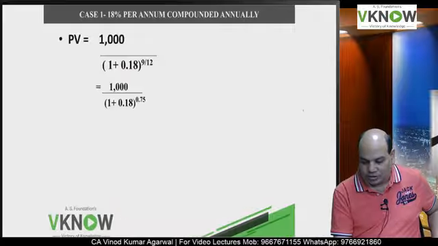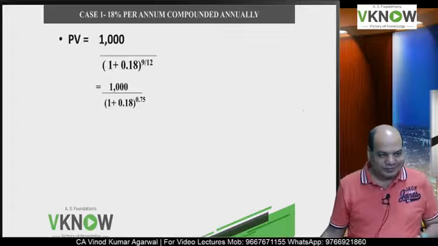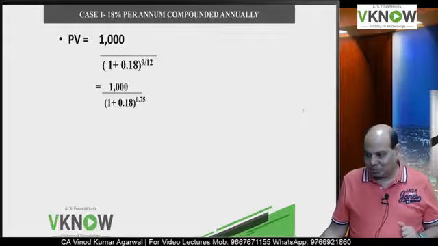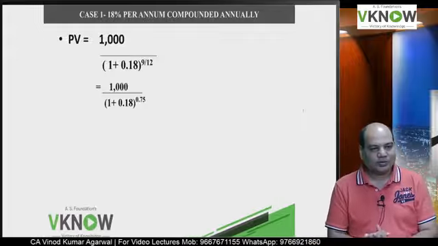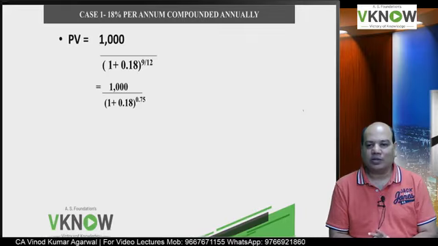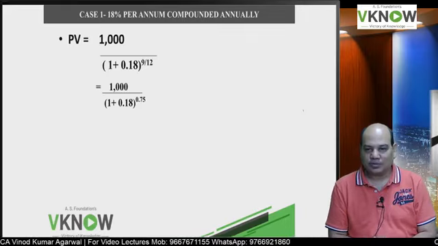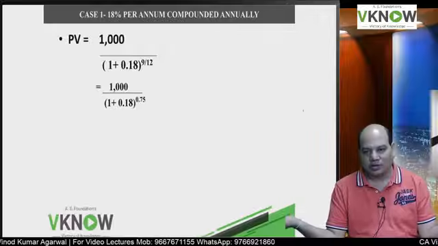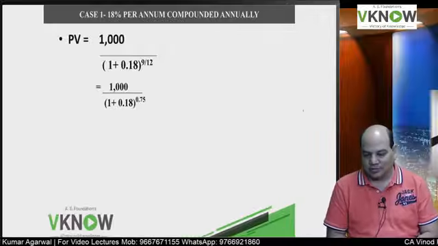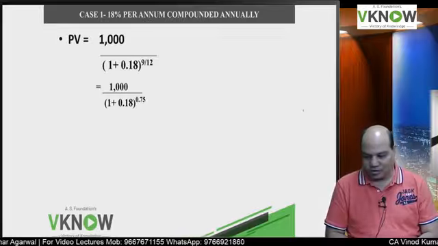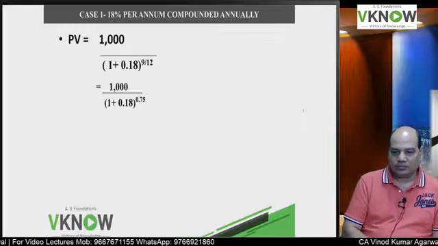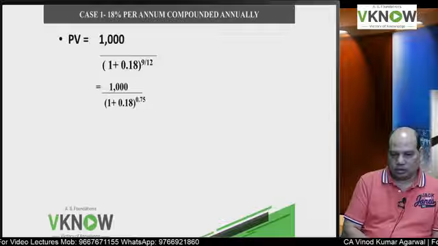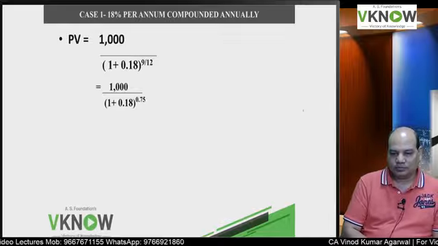So write down the first answer, case 1. Same thing we'll do, nothing different, but 9 months means how many years? 9 by 12 years. Case 1: 18% per annum, compounded annually.